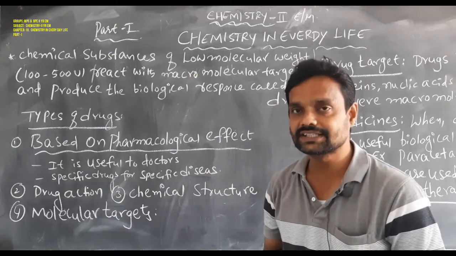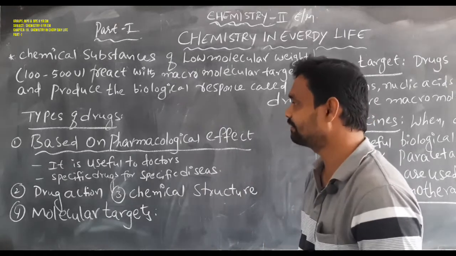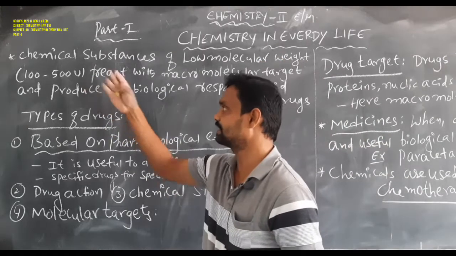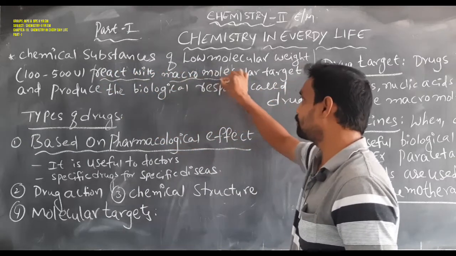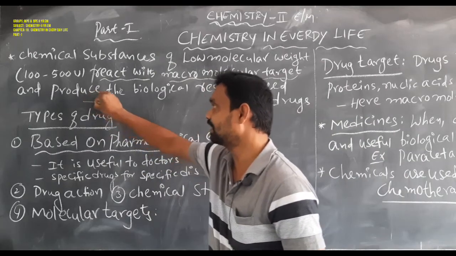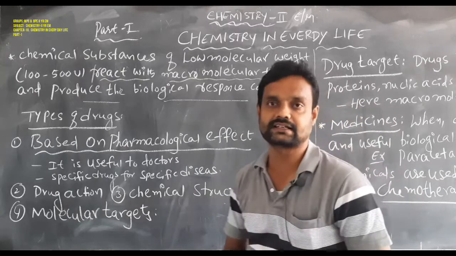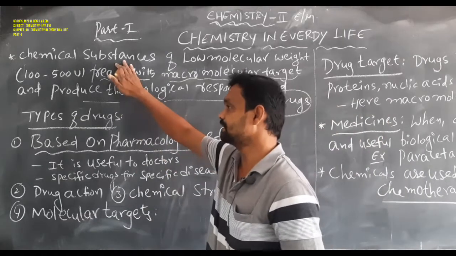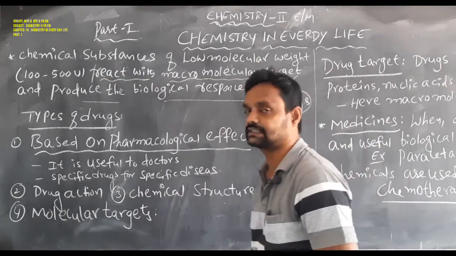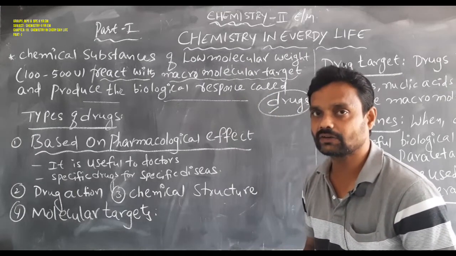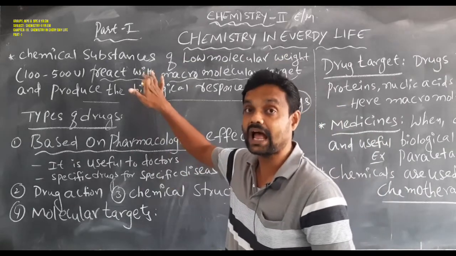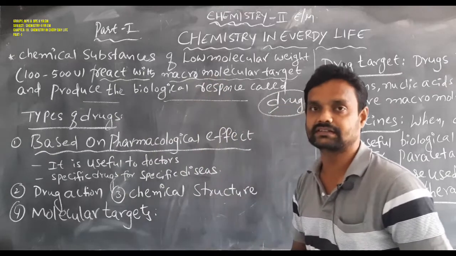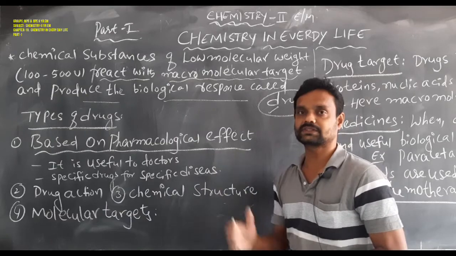Drug can be defined as a chemical substance of low molecular weight, nearly 100 to 500 units, that reacts with a macromolecular target and produces a biological response. Okay, students, this is the meaning of a drug. Chemical substances with low molecular weight react with a macromolecular target, and then produce a biological response. That is called a drug.